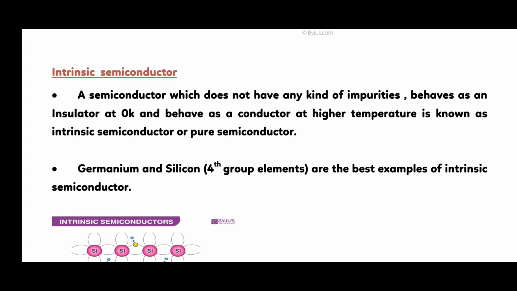Intrinsic semiconductor. A semiconductor which does not have any kind of impurities, behaves as an insulator at 0 Kelvin and behaves as a conductor at higher temperature, is known as an intrinsic semiconductor or pure semiconductor. Means all atoms are the same. The best examples are germanium and silicon, and they lie in the 4th group. 4th group means it has tetravalent atoms and contains 4 electrons in their valence shell.